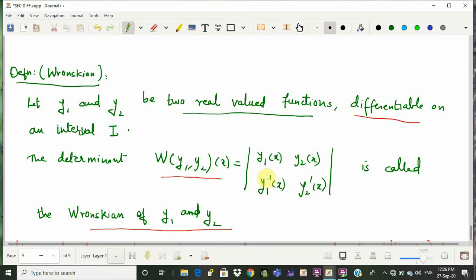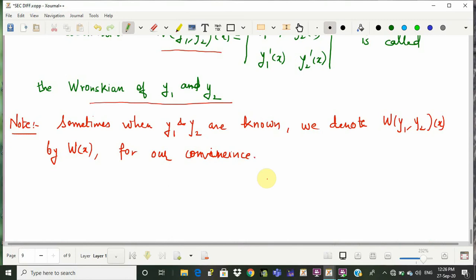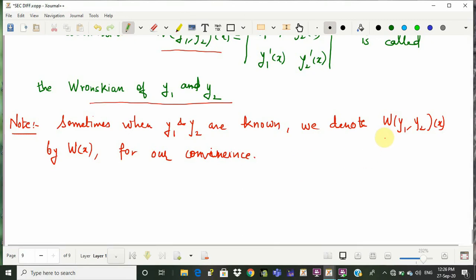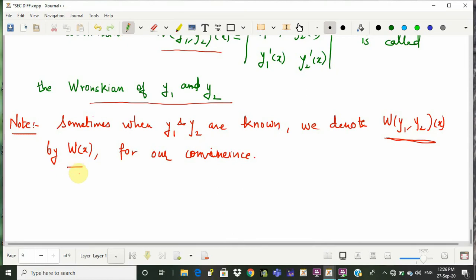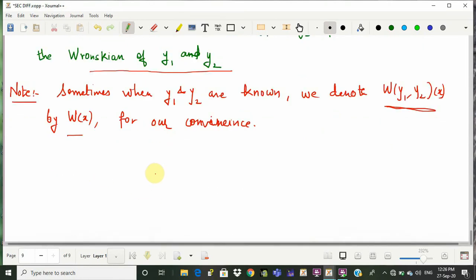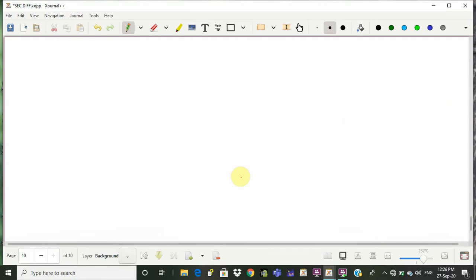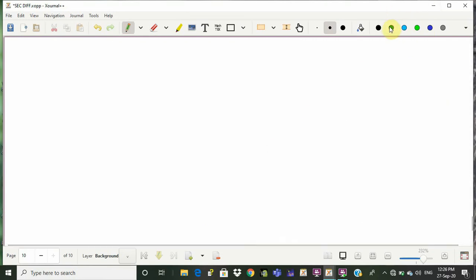So for that we are developing the theory. Sometimes for our convenience, if we know that y1 and y2 are the notation given for the solutions, then we denote this Wronskian simply as W of x, considering that y1 and y2 are known. So some examples we would like to mention of a Wronskian of functions.